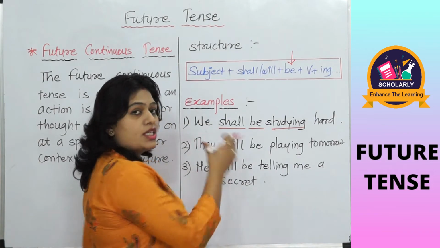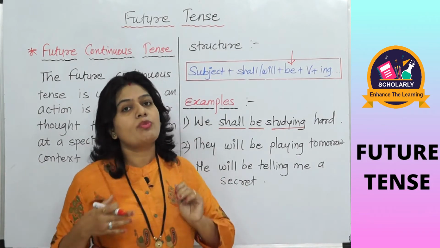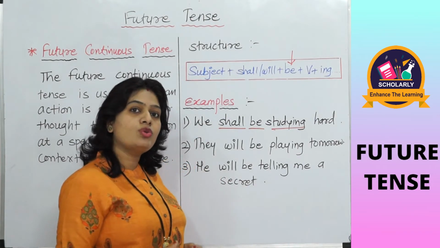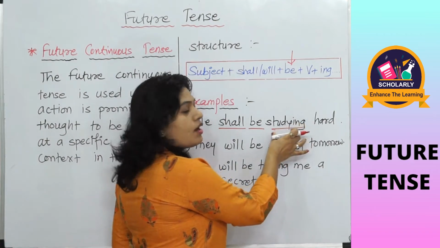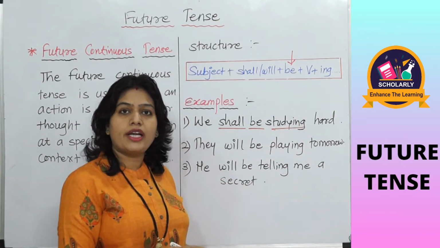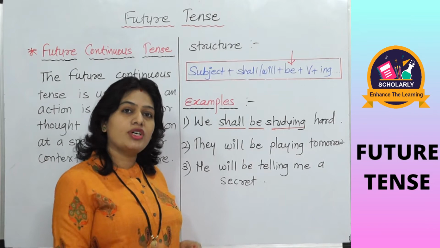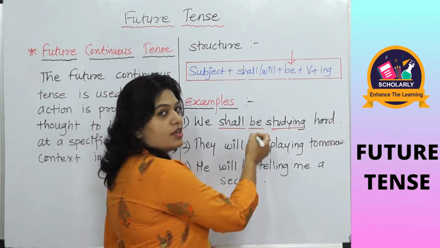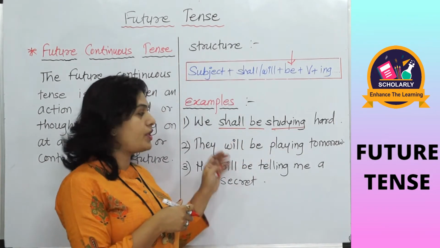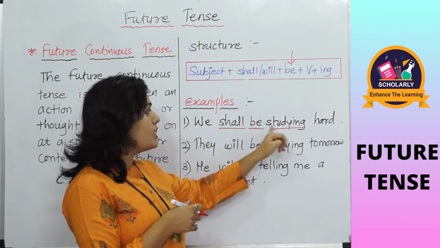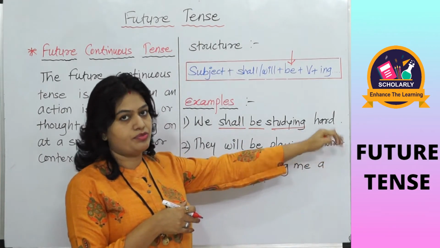So if there is future continuous tense or progressive tense, we have to add the ing factor after the verb. So before adding ing, we have to write the first form of the verb, that is be. It works as a helping verb here. We shall be studying hard.